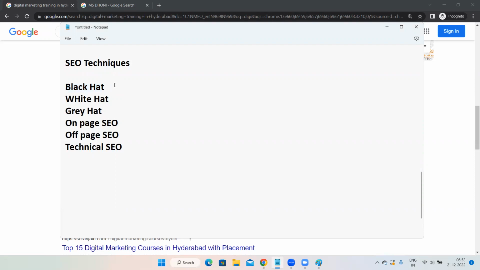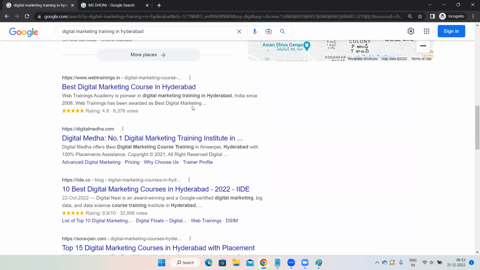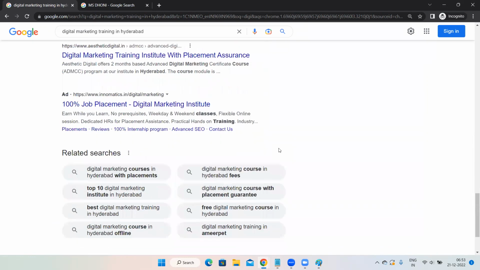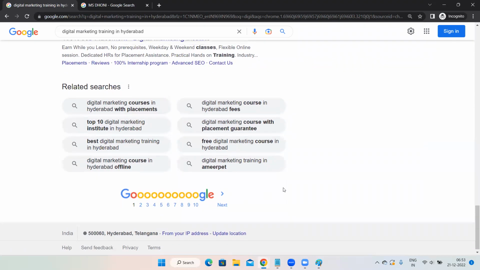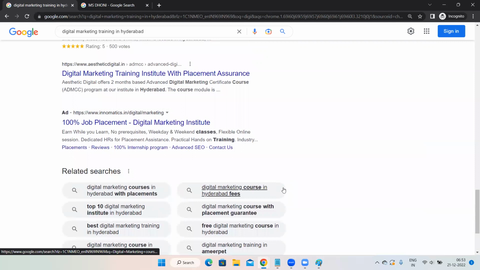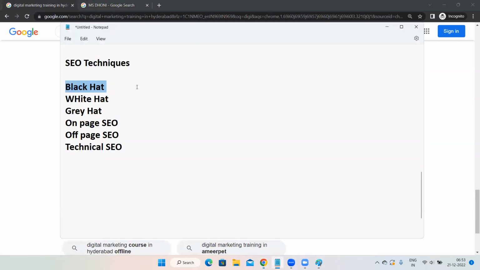See, before few years, even if you used black hat techniques, nothing would happen. But as of now, you will be getting a penalty. That means, let's assume your website is eligible to appear on top of SERP in the first place. Your ranking will reduce to some 20th place or 30th place. You might be appearing on 5th page or 6th page rather than appearing on first page. So never ever perform black hat techniques. These are bad techniques. And the first black hat technique is keyword stuffing.